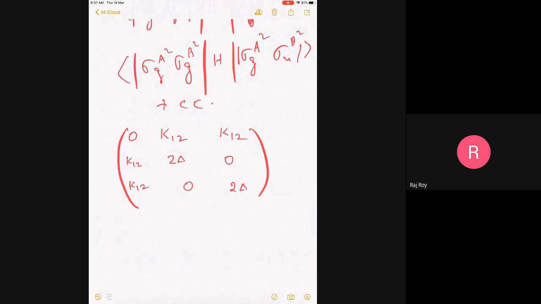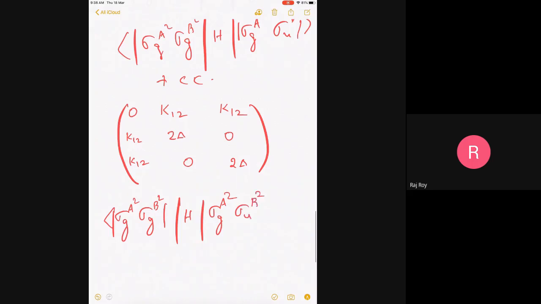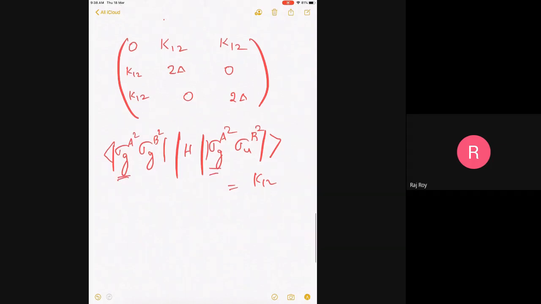I hope you can see this integral. So what we have done is the following. We have defined sigma G A square, sigma G B square with sigma G A square, and this gets excited, let's say sigma U B square, as K12. I hope you can easily calculate this integral, and you can see that this is identical. So what will be the average value? The 1 electron part will be 0. It will have only the 2 electron integral.